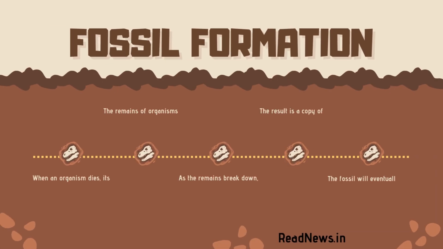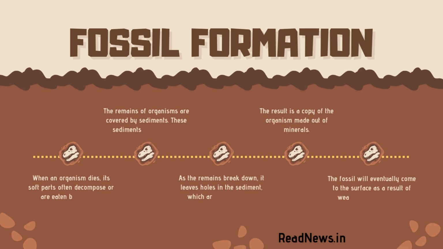Here is the fossil formation step. When an organism dies, its soft parts often decompose or are eaten by animals. The remains of organisms are covered by sediments. These sediments become rock. As the remains break down, it leaves holes in the sediment which are then filled by minerals. The result is a copy of the organism made out of minerals. The fossil will eventually come to the surface as a result of weathering and erosion.